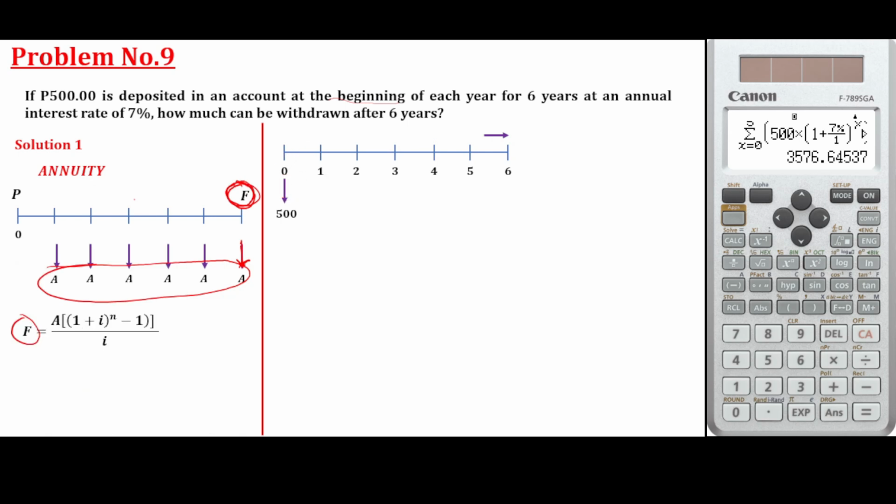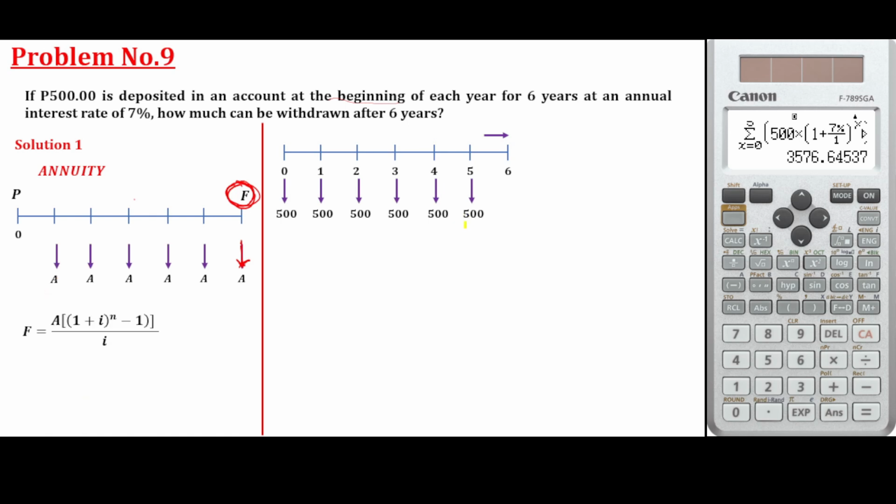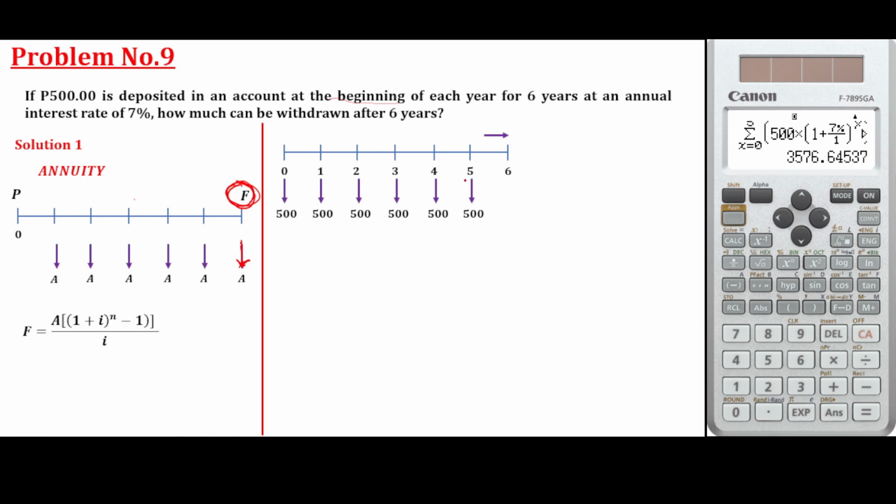So at time equal to 0. Now, second payment, okay? Beginning of each year. So this is the second year, third year, fourth year, fifth, and sixth year. This is the beginning of the sixth year. So therefore, if you're going to use the annuity formula F, we can just get the accumulated amount up to this point, because from the formula, the future amount is aligned with the last payment.